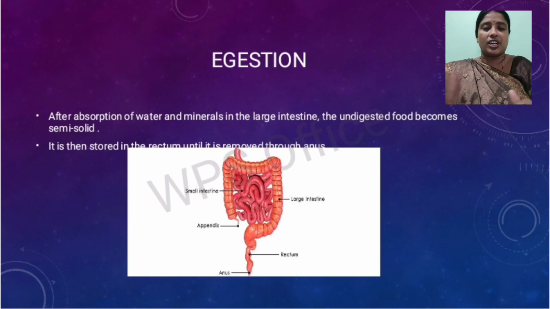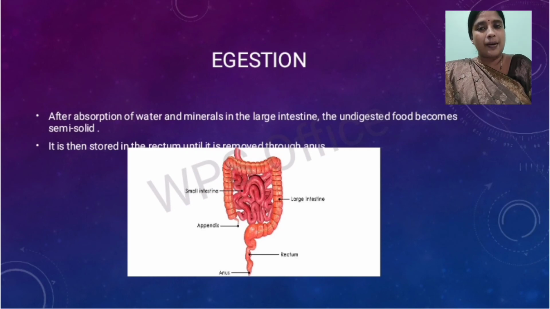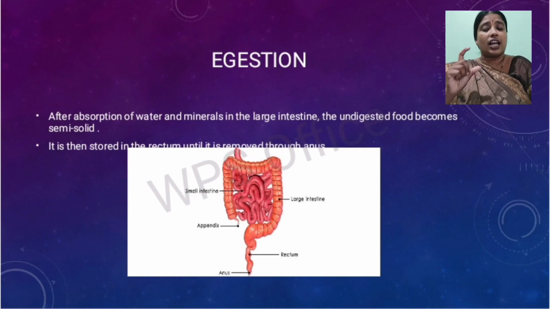From the food pipe, contraction and relaxation take place, with the help of which the food is transferred to the stomach, which is a muscular sac-like organ. Then in the stomach digestion takes place with the help of digestive juices, and different nutrients are absorbed in the small intestine with the help of villi, finger-like projections.